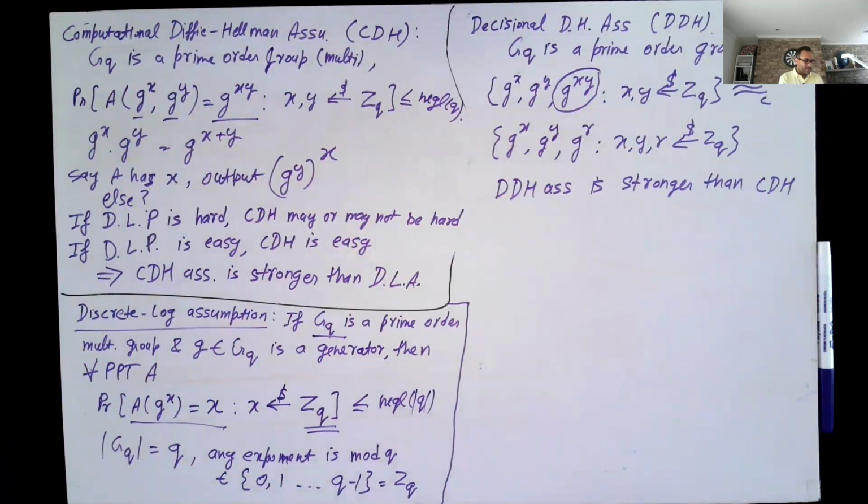So maybe the last comment is that CDH and DDH problems are very nice because they have a lot of structure. If you look at the factoring problem, maybe it doesn't have so much structure, right? I give you some number n and you just have to factor it. Here, if I give you g to the power x, it has a lot of structure in the sense that I can raise it to another power, I can do some operations, and we will see all of these things next time. So a lot more cryptographic primitives are based on the discrete log assumption and its variants compared to the factoring assumption and its variants.